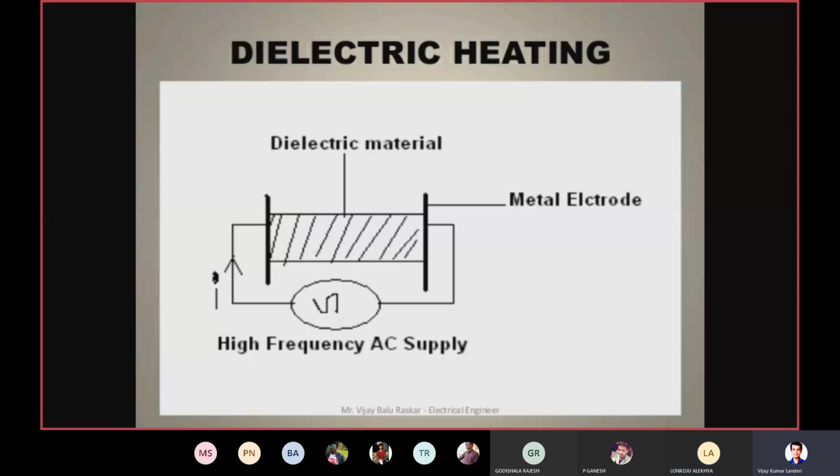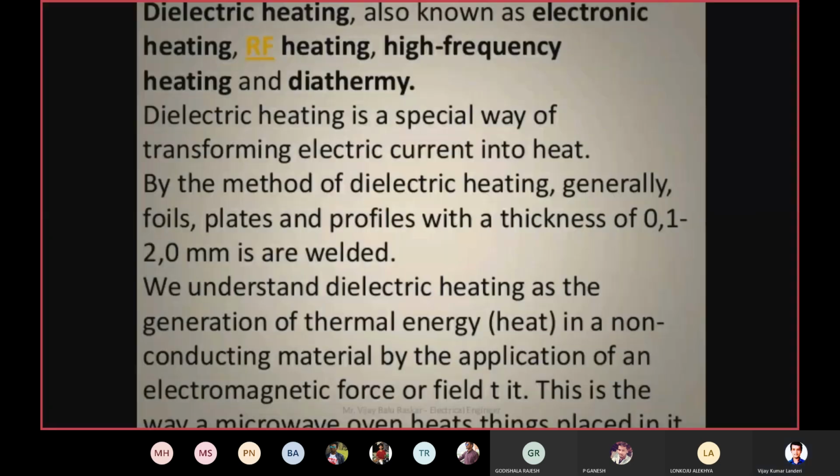So here, whenever we are going for dielectric heating, what we are doing is, we have two metal electrodes, and we are going to supply the high frequency AC supply. And because of that high frequency AC supply, what is happening? The dielectric material is getting heated up. So here, in the diagram, you can easily understand.